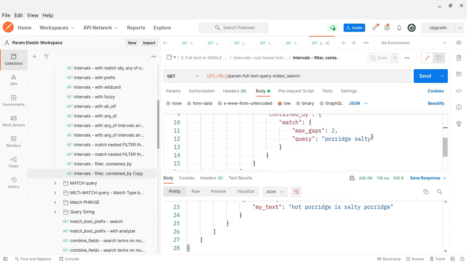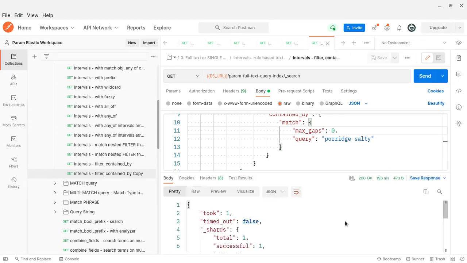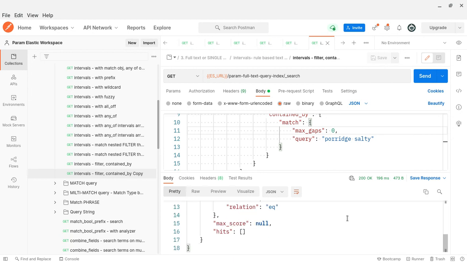Then what does 0 mean? Let me put 0 and see. If it is 0, I have not got any documents. That means between these two, don't allow any word, but that is meaningless.